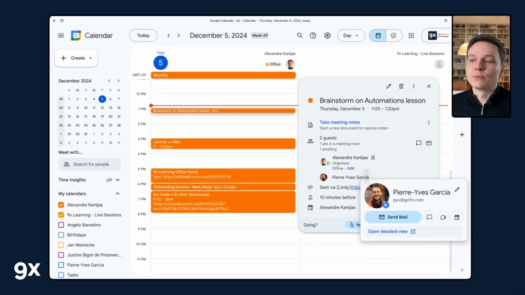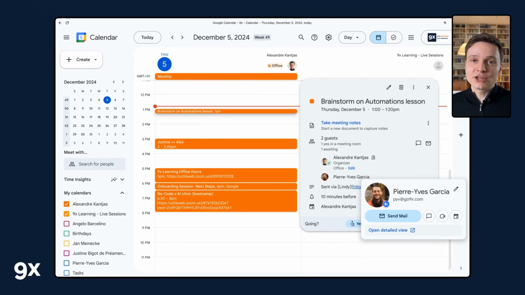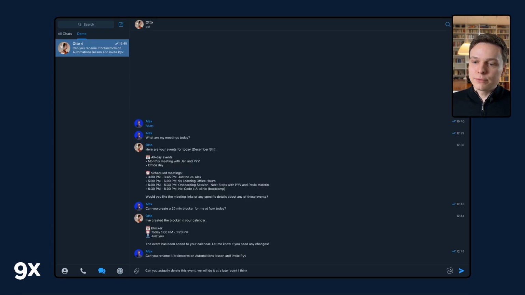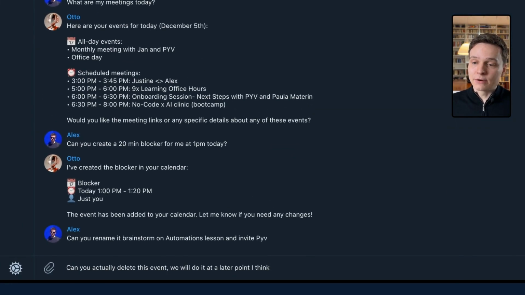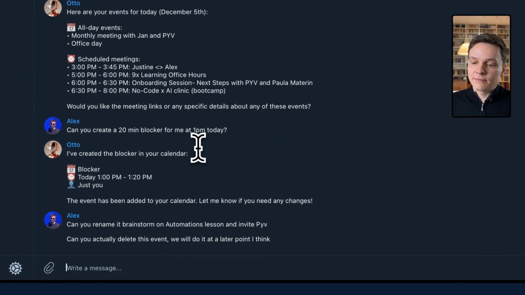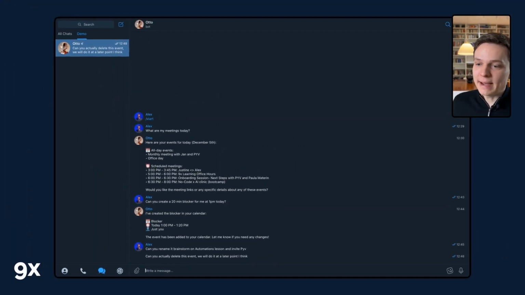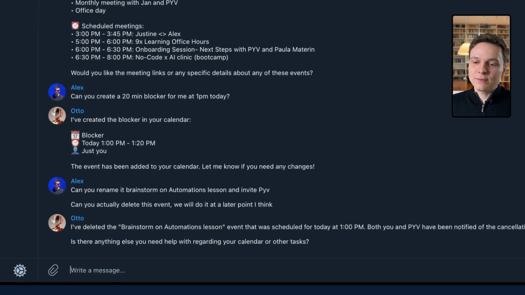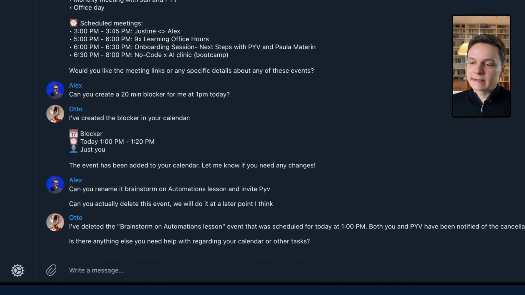So it's able to edit events, change the title, change the description, invite more people, and so on and so forth. Now, the thing it didn't do is notify me on Telegram. Let's see if it's going to be able to delete the event now. And hopefully this time it's going to report back. So pretty cool, it was able to delete the event and we both have been notified.